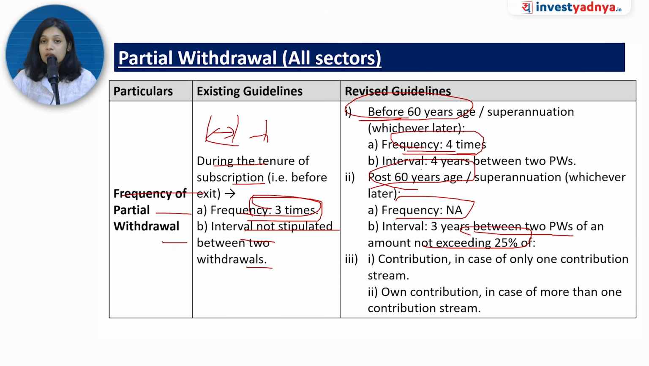25% of what? Contribution. Whose contribution? If there is one stream, meaning only your own contribution is going in, then it will be limited to that own contribution. And if it is only one contribution stream, meaning only the employer is contributing, you are not contributing, then it will be from that contribution stream. Okay, so we understood that before 60 years of age and post 60 years of age, these are the conditions.